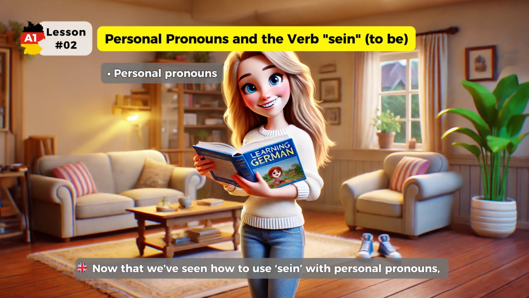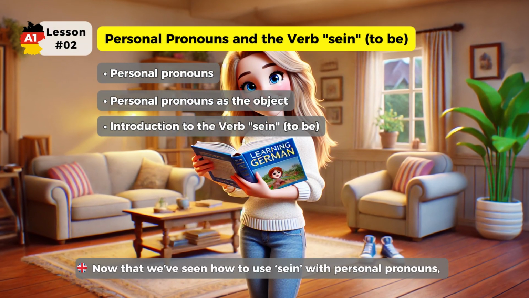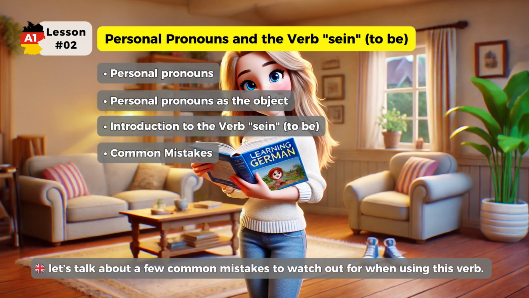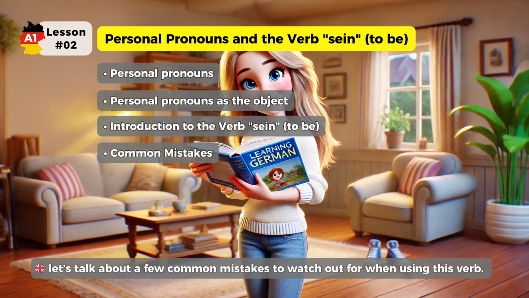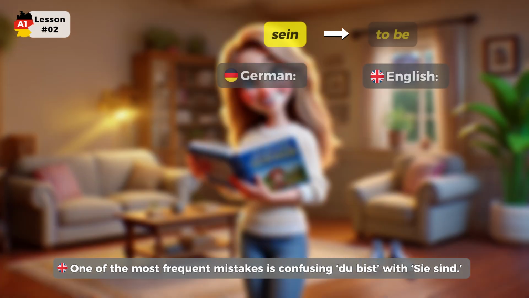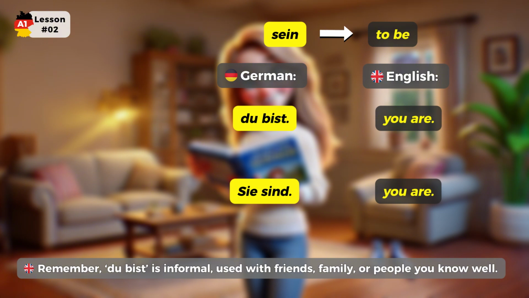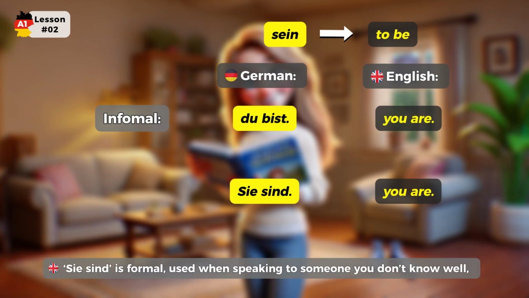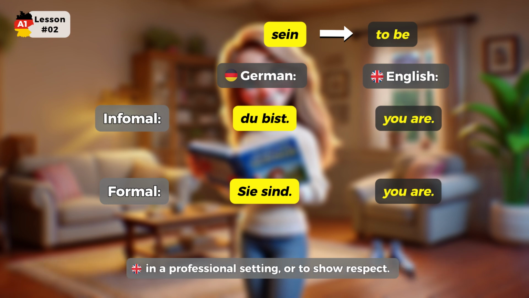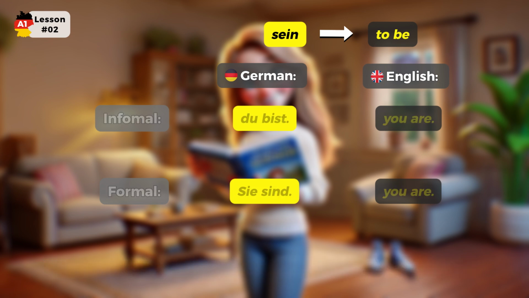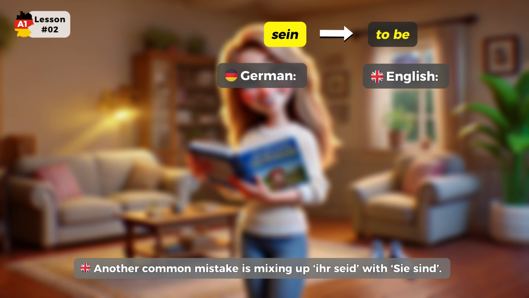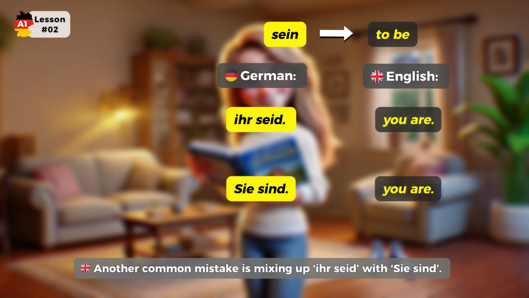Now that we've seen how to use sein with personal pronouns, let's talk about a few common mistakes to watch out for when using this verb. One of the most frequent mistakes is confusing du bist with Sie sind. Remember, du bist is informal, used with friends, family, or people you know well. Sie sind is formal, used when speaking to someone you don't know well, in a professional setting, or to show respect. Another common mistake is mixing up ihr seid with Sie sind.